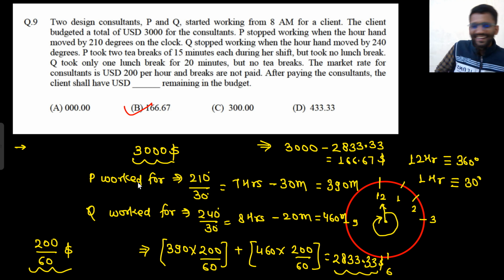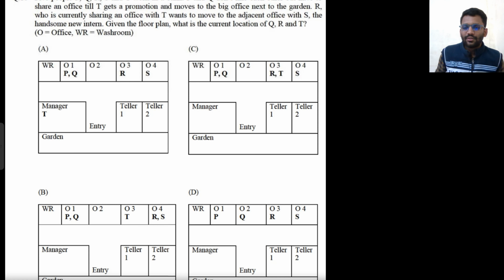Okay, that's the reality. So yeah, freelancers are earning a lot, 16,000. They are earning 200 by $60 per minute. He worked for 460 minutes and he worked for 390 minutes. So total this much amount of money he has to give, and he is left with this much amount of money. So that's the answer. Let's move on to this question.